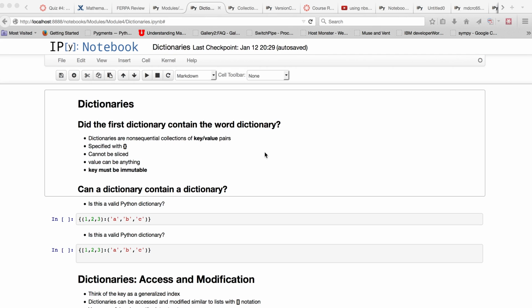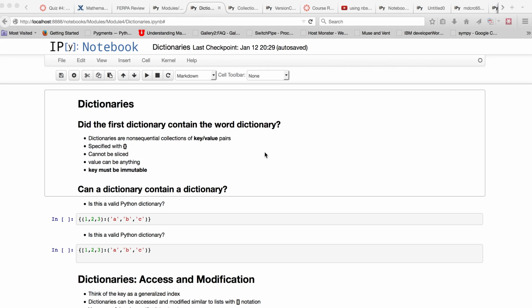Dictionaries, in this sense, are like lists, but instead of being indexed by these consecutive integers, they're indexed by arbitrary Python types with a constraint that I'll mention in a second.